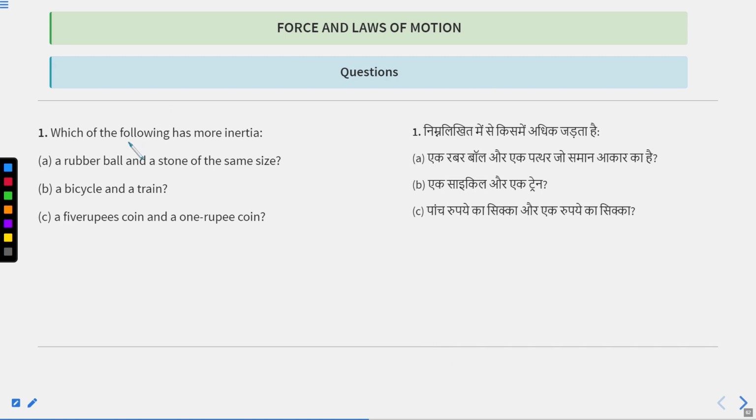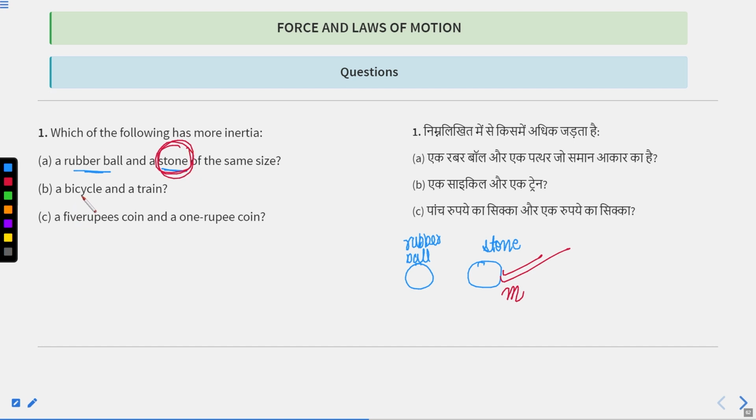Now, let's find the answers to a few questions. Question number one: which of the following has more inertia? A rubber ball and a stone of the same size. There is a stone and there is a rubber ball. According to you, which has more inertia? Your answer will be, ma'am, the stone has more inertia. Why does the stone have more inertia? Because it has higher mass. The correct answer is stone.